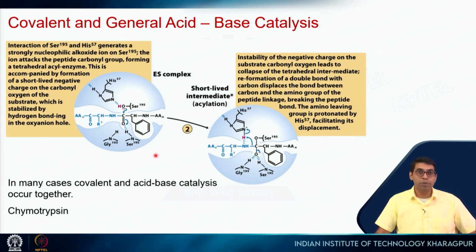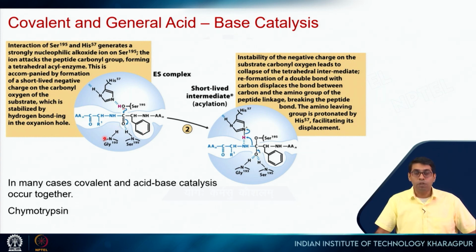So this is chymotrypsin. Chymotrypsin catalyzes the hydrolysis of a peptide bond. So you see this peptide bond, NHCO, it will hydrolyze this peptide bond and it will separate this. So this is my polypeptide chain. Now chymotrypsin is specific to those peptide sequences where the C-terminal amino acid has a bulky hydrophobic group. So it can be a phenylalanine like this, or a tyrosine, or an isoleucine, or a methionine. So long hydrophobic side chains.